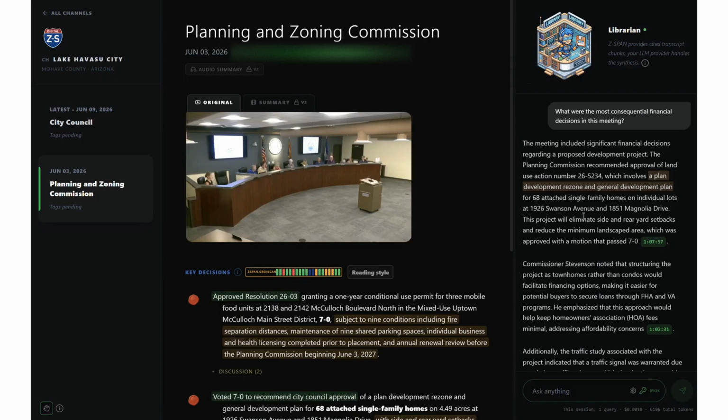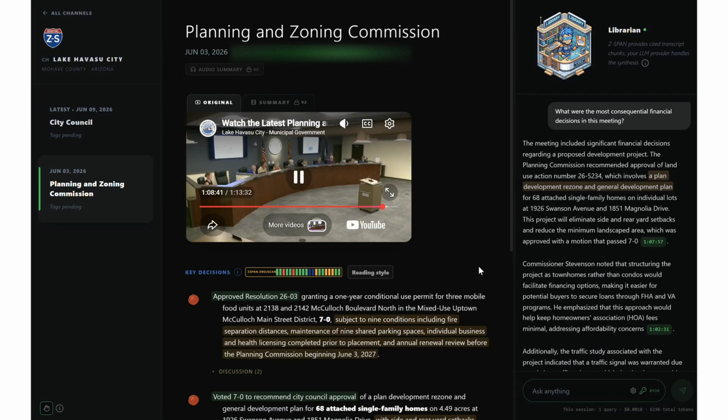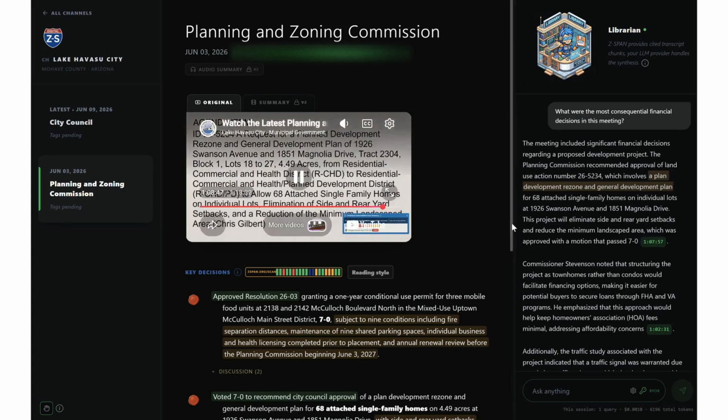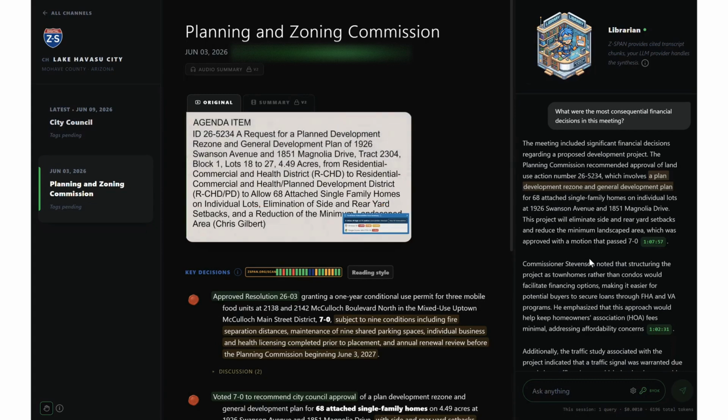Yes, I'd like to make a motion. I move to recommend approval of land use action number 26-5234 to the City Council for a planned development rezone and general development plan of 1926 Swanson Avenue and 1851 Magnolia Drive, tract 2304, block 1, lots 18 to 27, from residential, commercial, and health district to residential, commercial, and... okay, so you get the point.